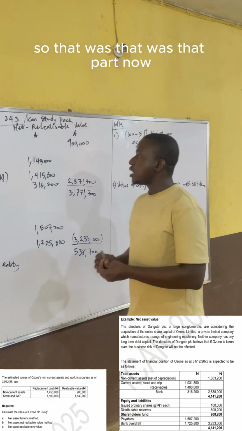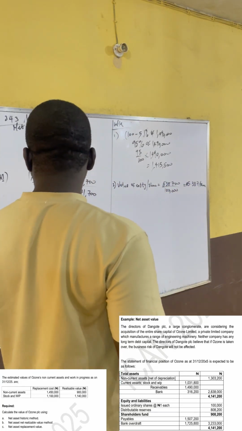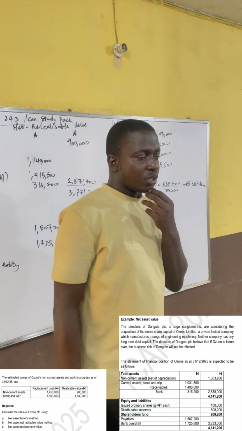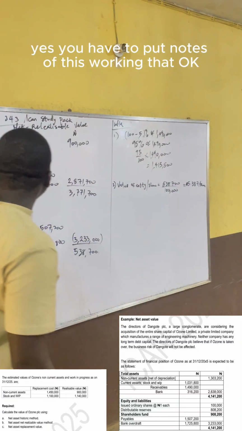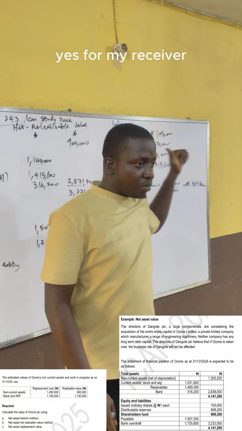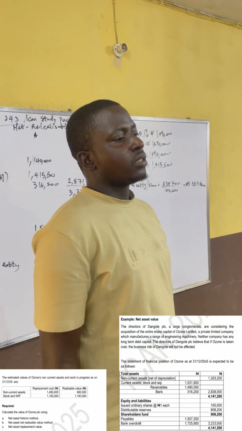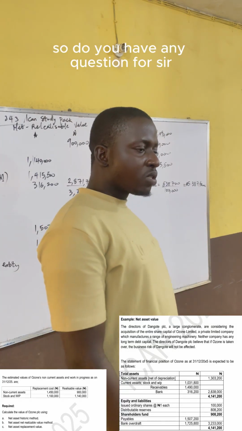So that's that part. Now, yes, you have to put notes of this working, that okay, I used 5% for my receivables. Assumption has to be there. Yes, it's an assumption. So, do you have any question?